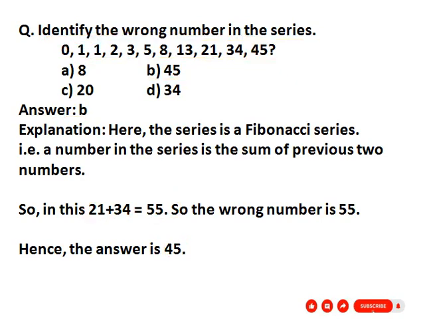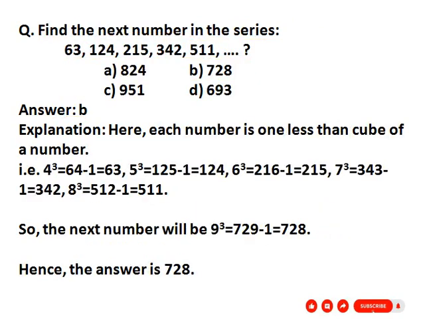Now our next question is: find the next number in the given series. The given series is 63, 124, 215, 342, 511, and we have to find the next number. In the given series, there is a pattern.